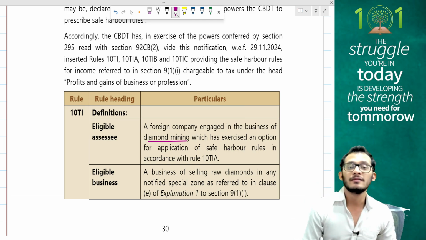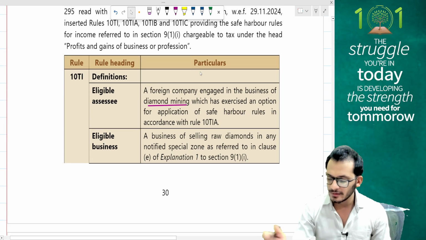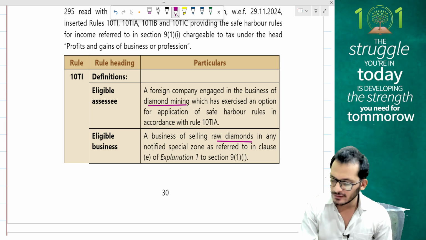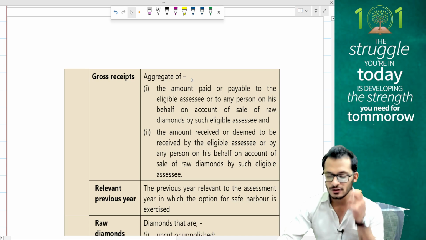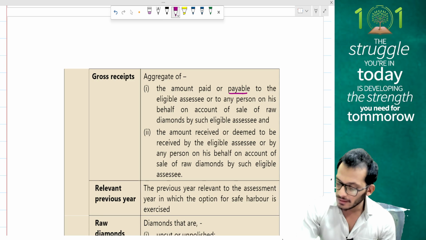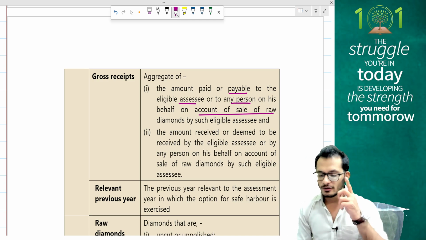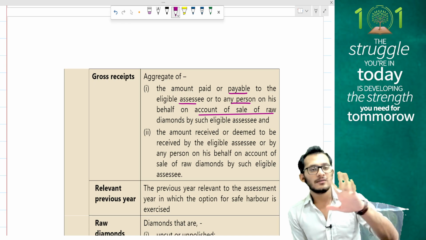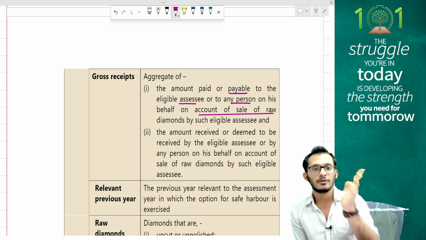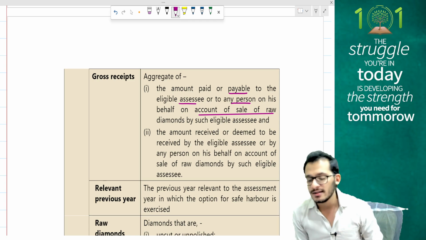So this safe harbor rule has been introduced for foreign companies reporting diamond mining as a business. The business is to sell raw diamonds in any special notified zones, as may be covered under the section. The safe harbor rules say the aggregate should be the amount paid or payable to the eligible assessee, or to any person on his behalf, on account of sale of such raw diamonds by such eligible assessee. So whatever price is being received on that is called an eligible income.